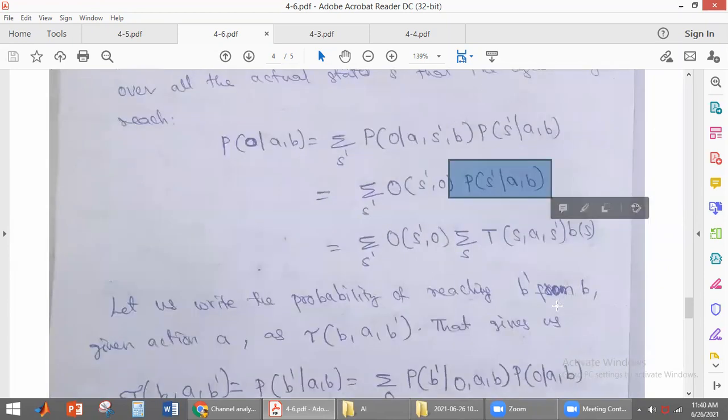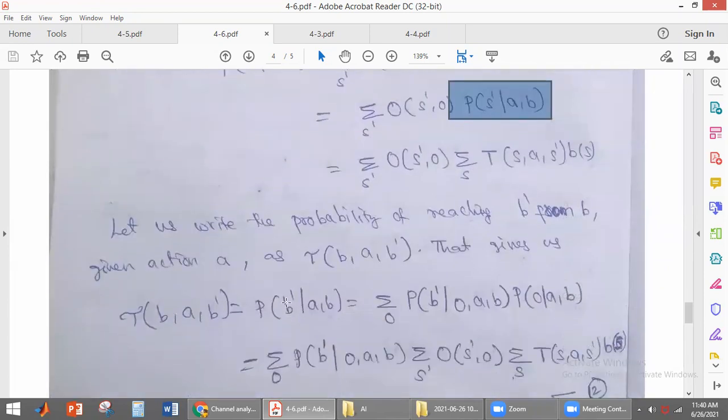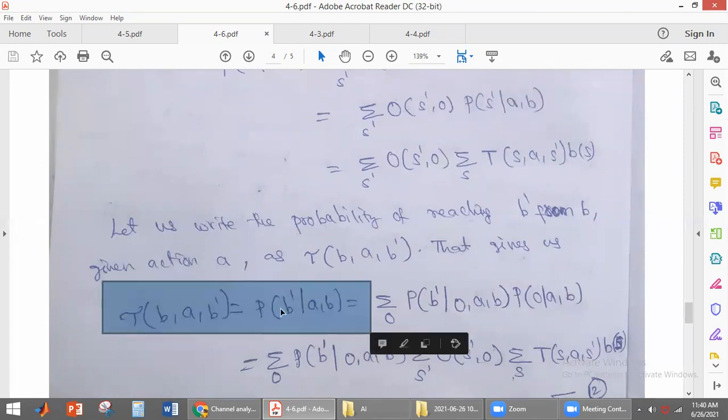Now, what is it that we want? We want to find the probability of reaching B dash from B by performing some action. This is nothing but the probability of reaching B dash by performing some action and B. What is the formula for this?